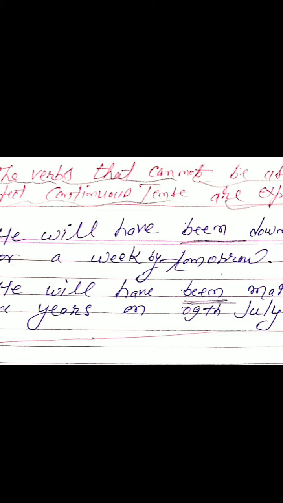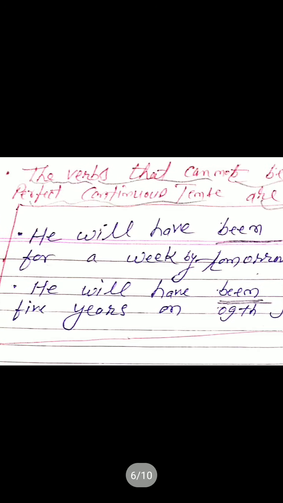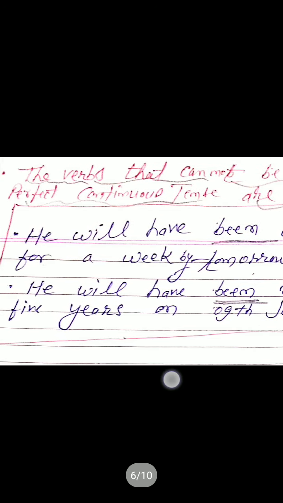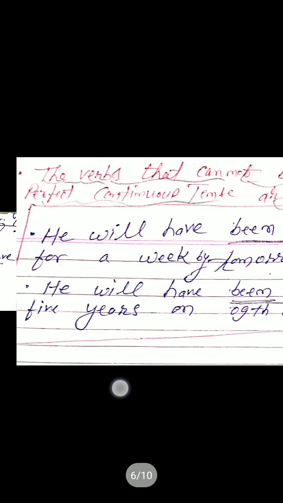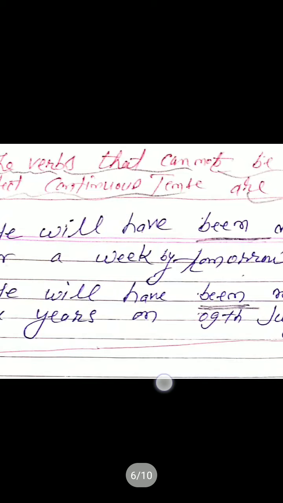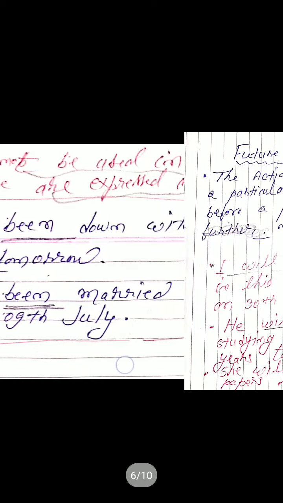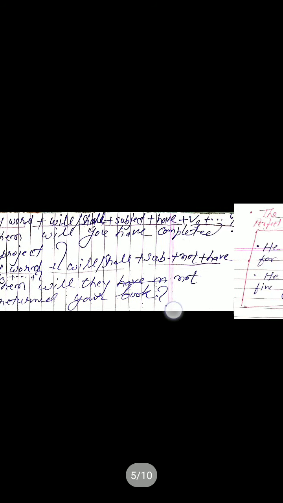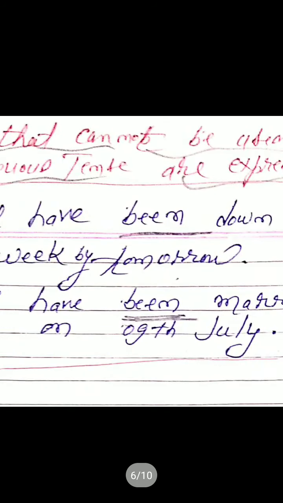Second example, he will have been married for 20 years on 9th July.